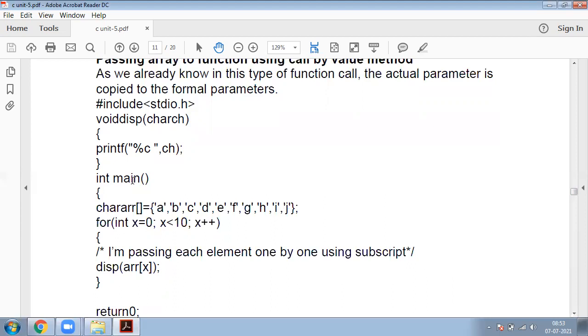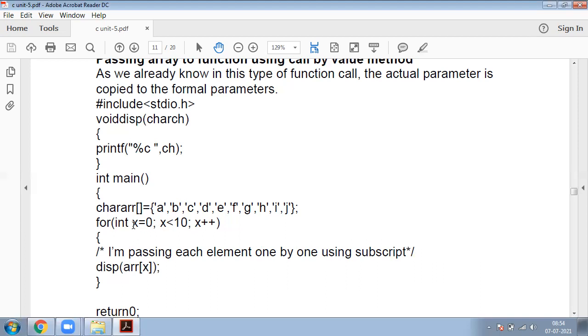Now coming to our main program. Main function, main. Open brace, char arr, this is my array. Char arr equal to, I am storing a to j characters in the arr array. Now for int x equal to 0, this is the for loop for storing all these values into the array.